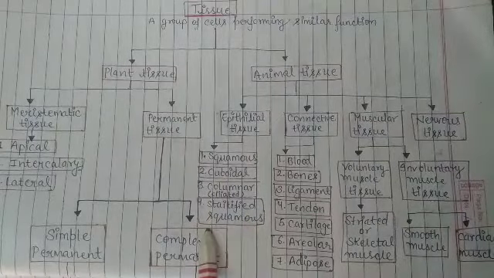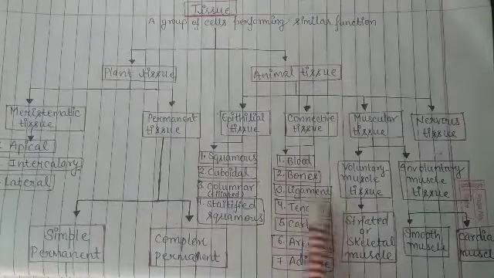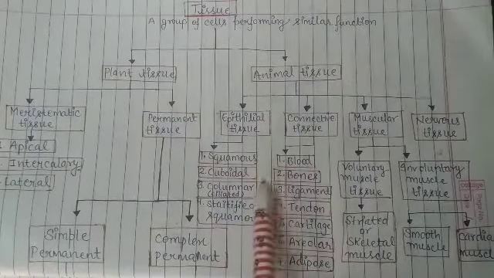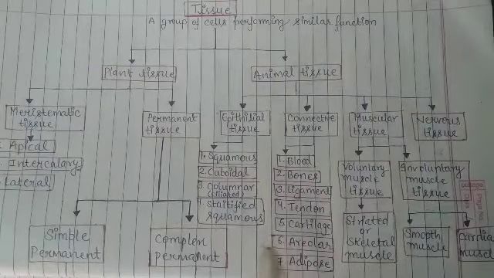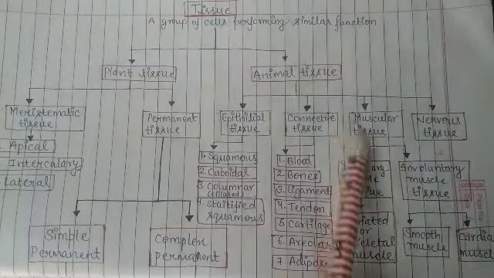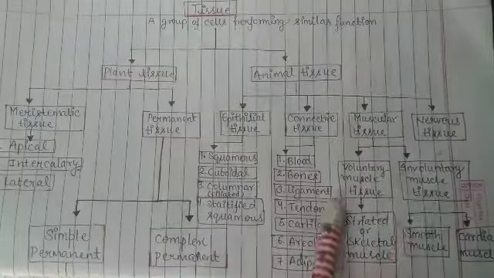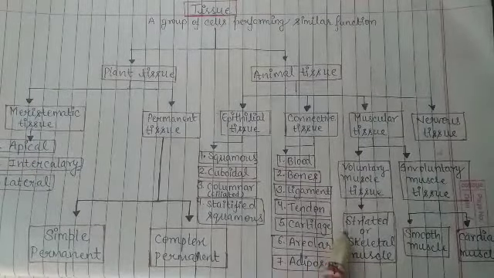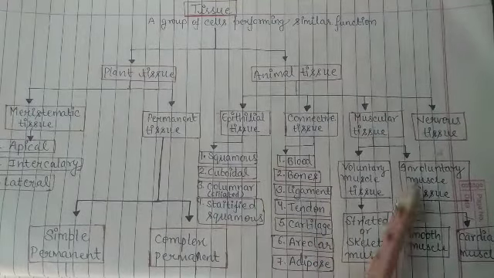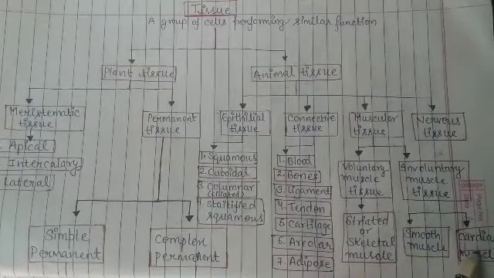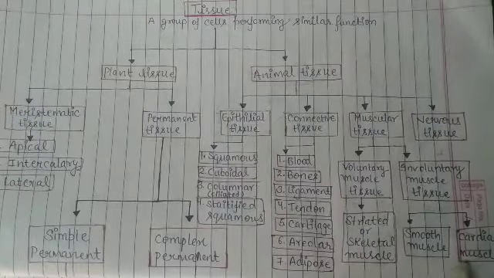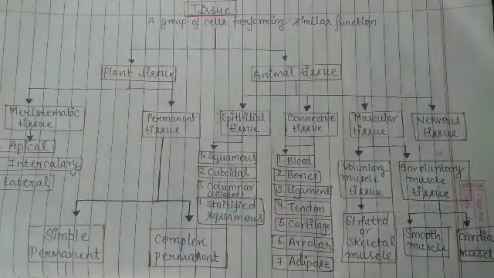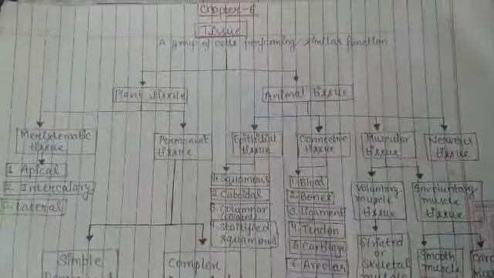Then connective tissue, in which we have studied blood, bones, ligament, tendon, cartilage, areolar and adipose. Then muscular tissue is of types: voluntary muscles, also known as striated or skeletal muscles, and involuntary muscles, which are further divided into smooth muscles and cardiac muscles. So this was our chapter with notes and explanation.